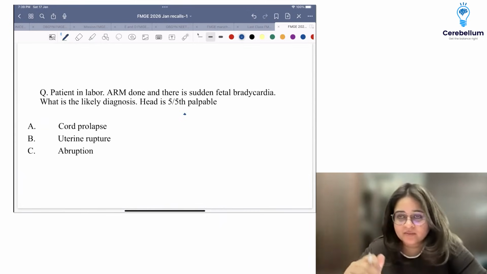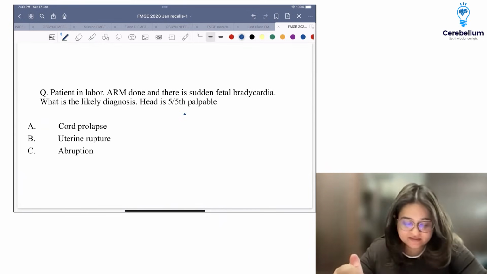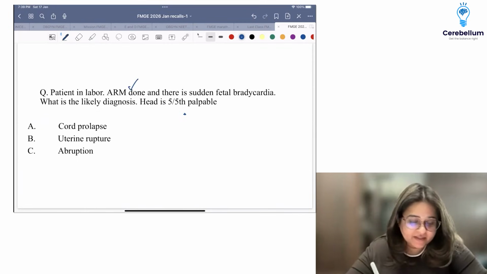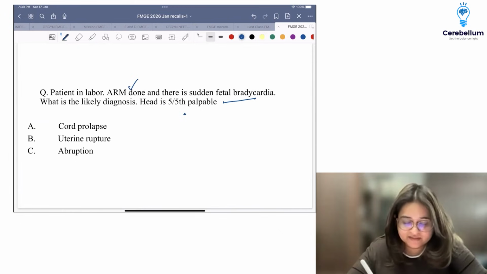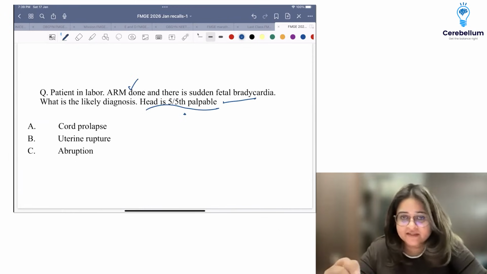Okay, then there was a question, two questions in labor. I got one, I'm not sure about the other, but let's discuss this. There was a patient in labor, ARM was done, and there is sudden fetal bradycardia. What is the likely diagnosis? I think in this question, only head is 5/5 palpable, or this was some other question.